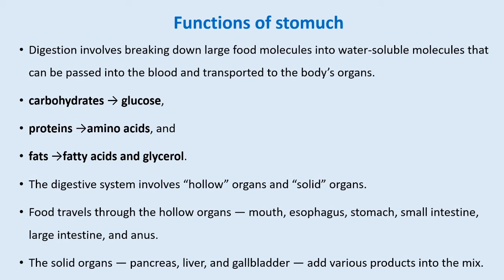Again, the digestive system consists of the alimentary canal, which consists of hollow as well as solid organs. No doubt, the alimentary canal is a hollow tube-like structure. It consists of hollow organs such as the mouth, esophagus, stomach, small intestine, large intestine and anus, and these organs help in the transportation of food from the mouth to the anus.